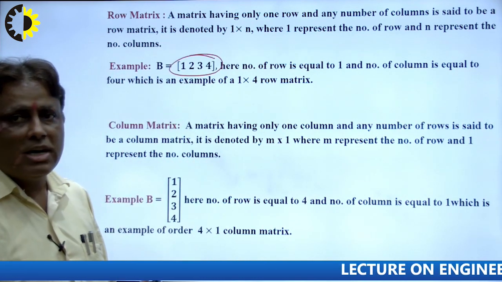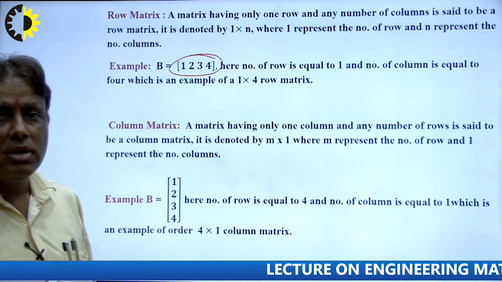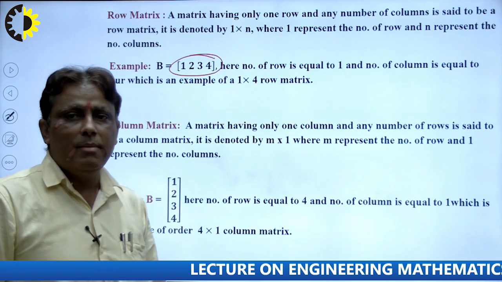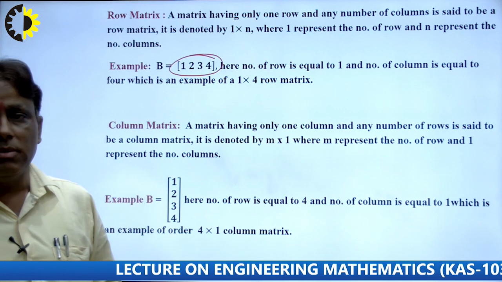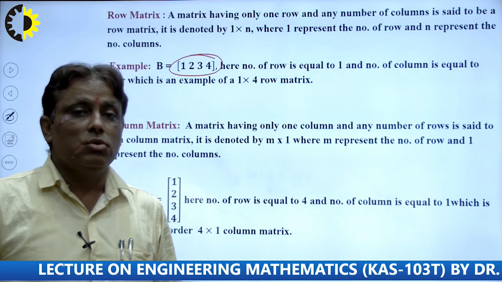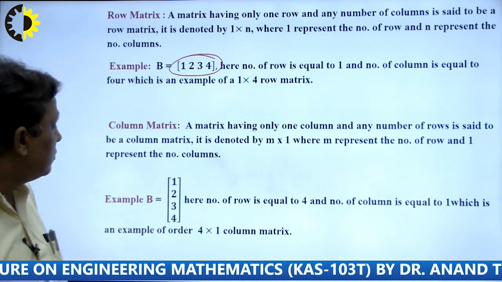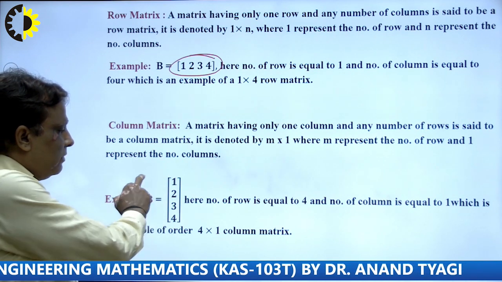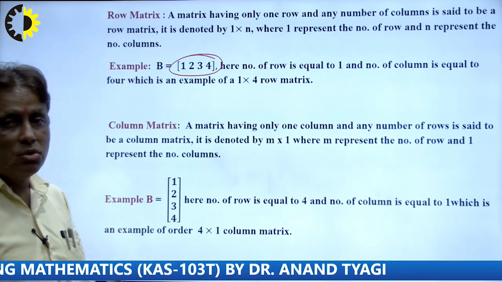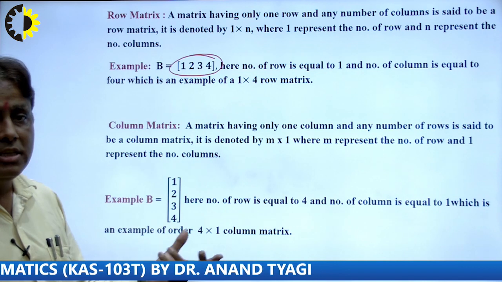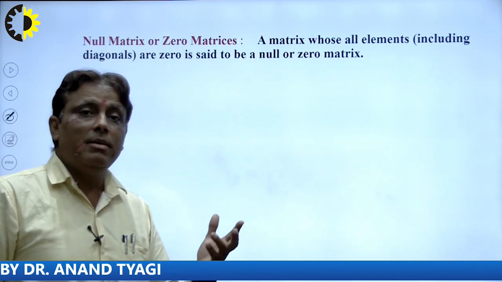So there are 4 columns. So what will be the order of this matrix? So 1 by 4. Similarly, a column matrix is a matrix which has only one column and any number of rows. This has one column 1 2 3 4. This is known as 4 by 1 and this is known as a column matrix. So in this way we can find different matrices.